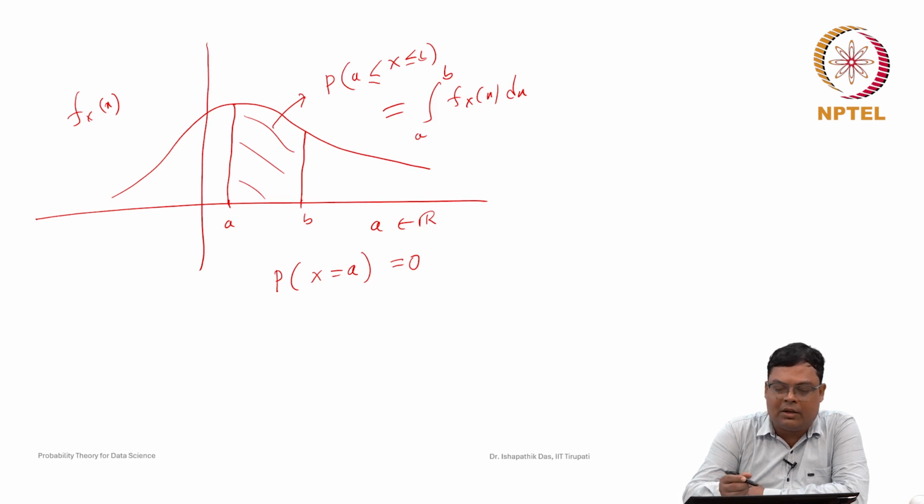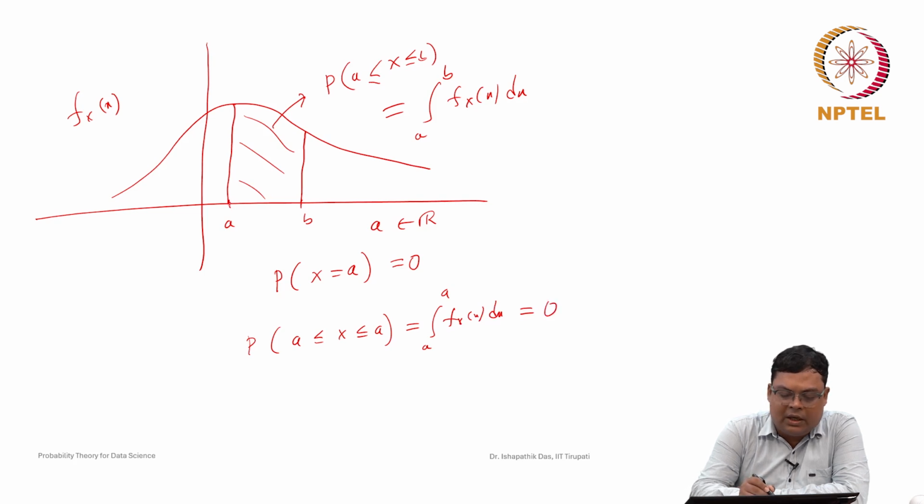Think about what X equal to a means. Here you can see that the probability that a is less than or equal to X less than or equal to a again is nothing but the integral from a to a of f_X(x) dx. This is nothing but 0, because on a line you are not taking any width. In a 2-dimensional space, the area of a line is 0.